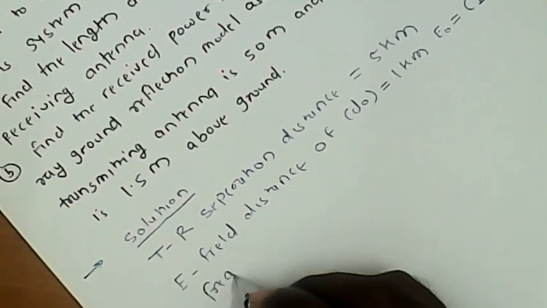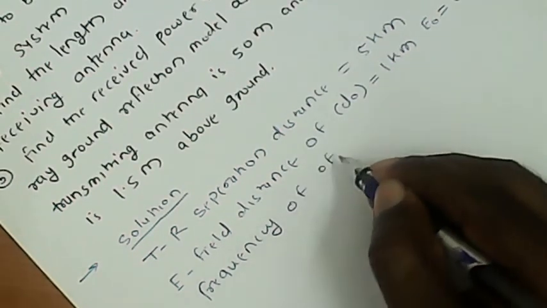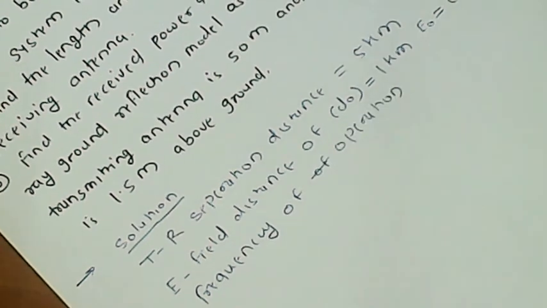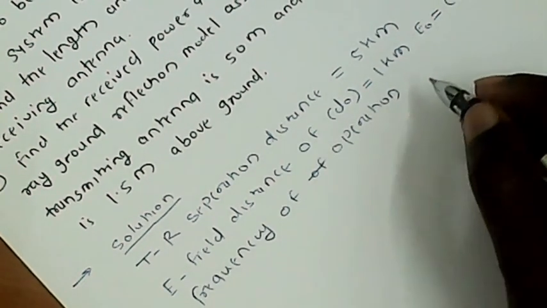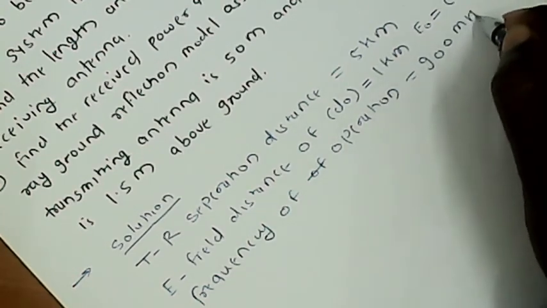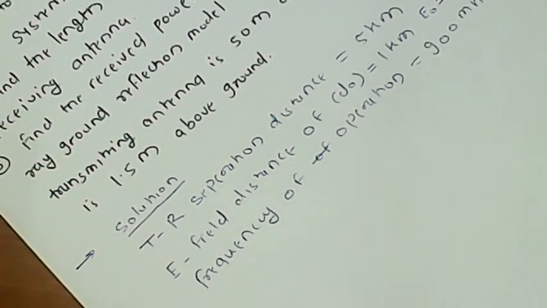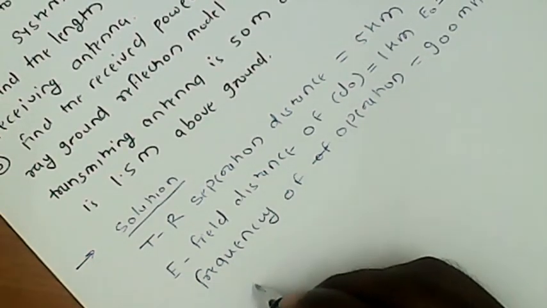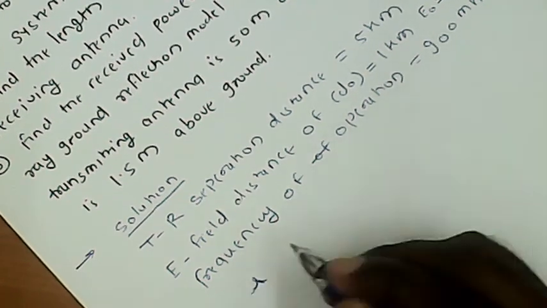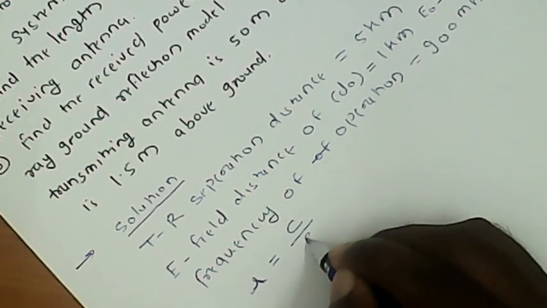Frequency of operation, that is 900 MHz. Okay, then we calculate the wavelength from the given frequency. We know the relation between wavelength, velocity of light and frequency.